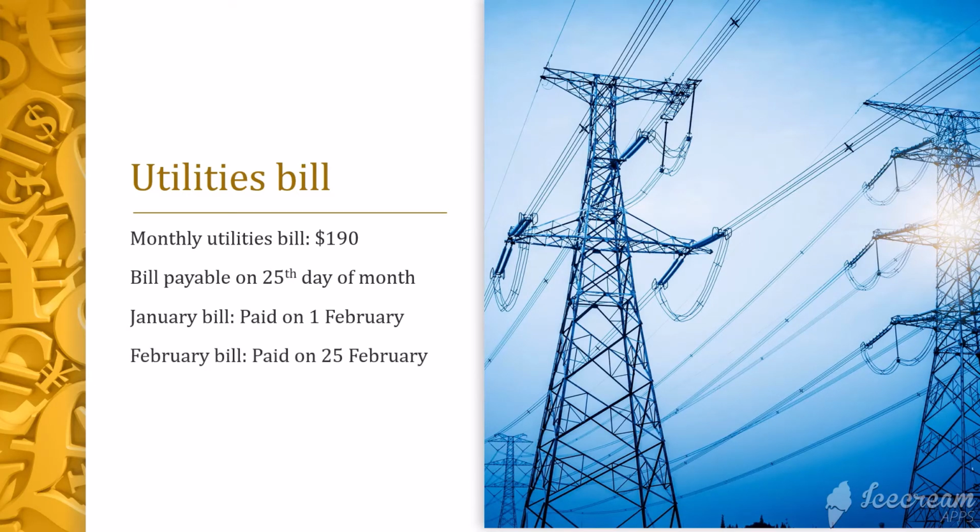So this means you did not pay utility bill for the month of January. And for the month of February, you paid $380. If no payment is made in January, does it mean you did not incur any utilities in January? And does it mean there is a sudden spike in utilities expense in February? Remember that an expense is incurred when you receive a service. Since utilities are used evenly throughout time, clearly, it does not mean you incurred no utilities in January and incurred $380 of utilities in February. Utilities expense each month is $190.